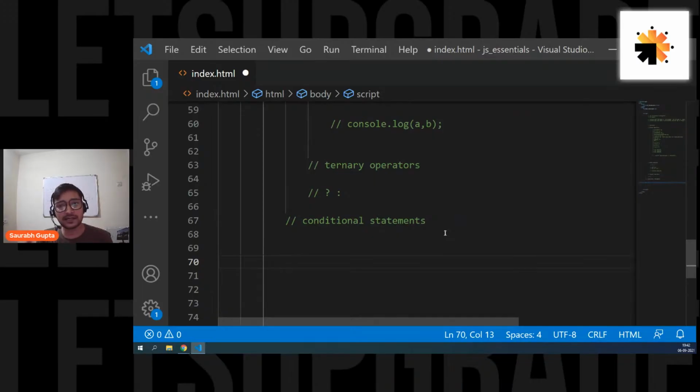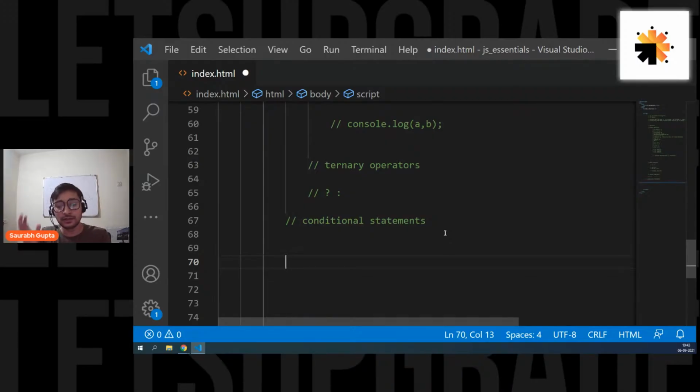Okay. So a conditional statement is a statement where you write some code, but you don't want that code to execute by default. You want that code to execute based on some condition. For example, you write any code, everything executes. You write 10 lines of code, all the 10 lines will execute. But let's say you want to write a code that executes based on some condition. For example, if this happens, then only this code should execute. Otherwise, this code should not execute.